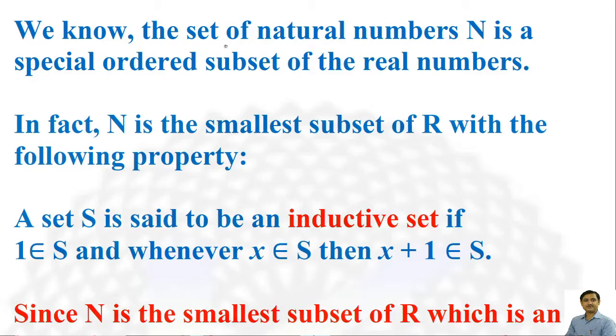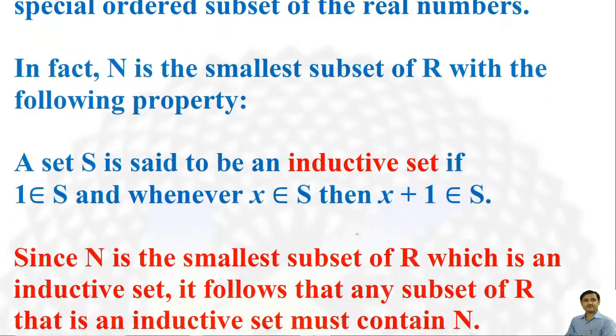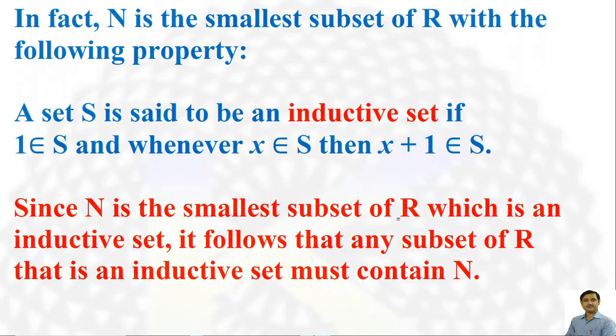Now, we know that the set of natural numbers N is a special ordered subset of the real numbers. In fact, N is the smallest subset of R with the following property. A set S is said to be an inductive set if 1 belongs to S, and whenever x belongs to S, then x plus 1 belongs to S. Since N is the smallest subset of R which is an inductive set, it follows that any subset of R that is an inductive set must contain N.